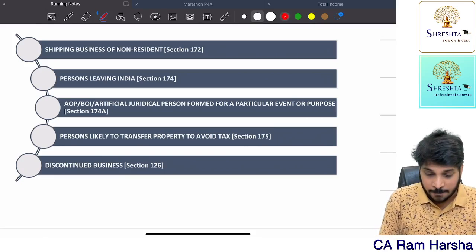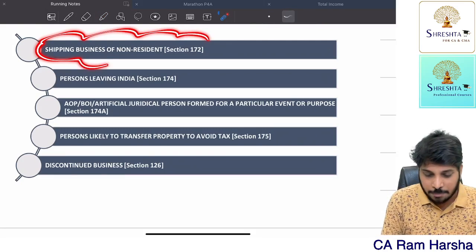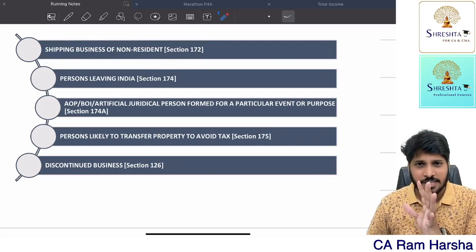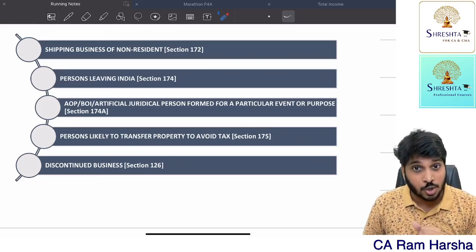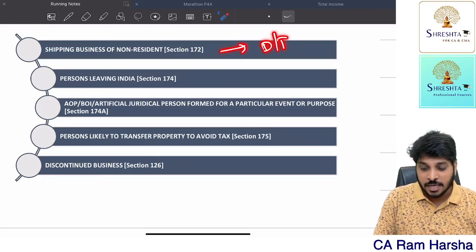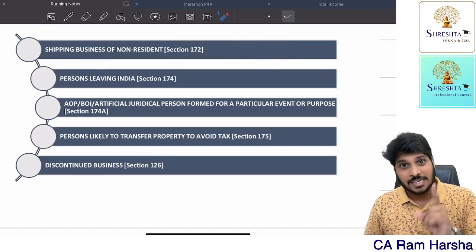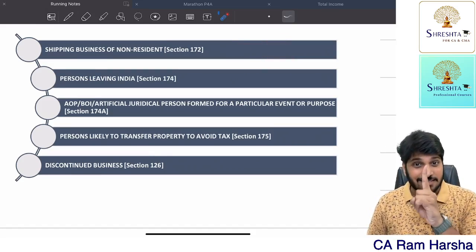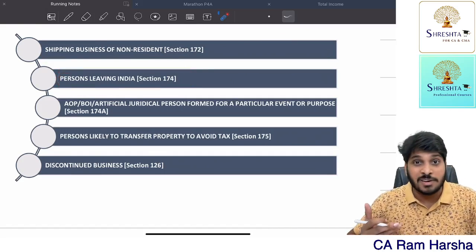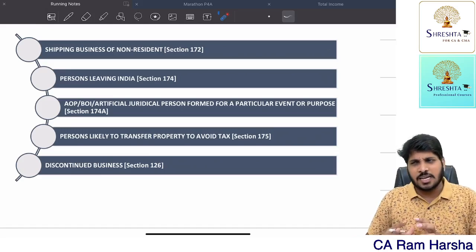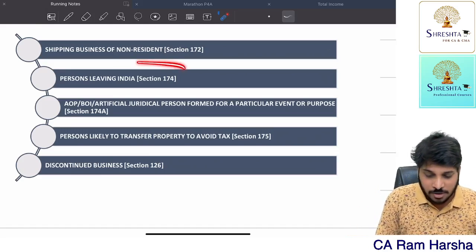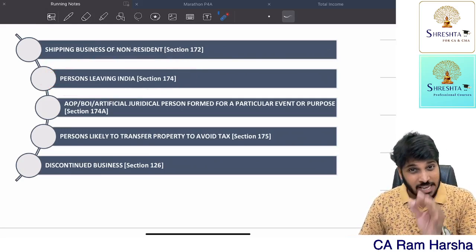What are they? In case of non-resident shipping business, 7.5% of the turnover, Indian origin based turnover, is treated as deemed income. On that, tax will be collected by the department then and there. Next, persons leaving India permanently, where they will not be returning back. Maybe they will be returning as a visitor, but they are going to settle abroad. For them also, income will be taxed in the same previous year.